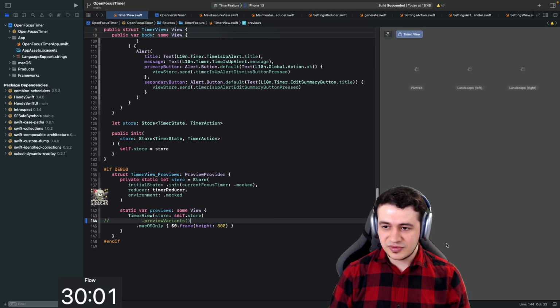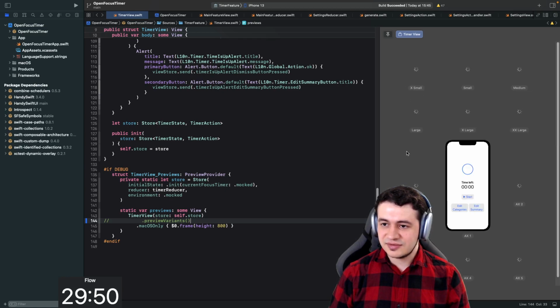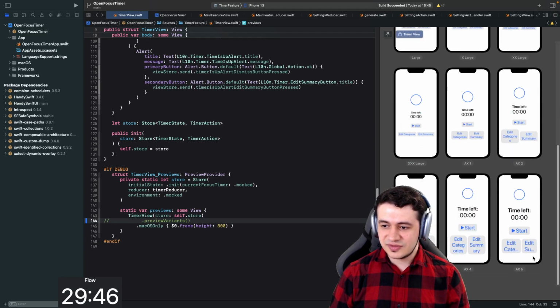And I can say orientation variants. Landscape left, landscape right, and portrait. That's nice too. And last but not least, dynamic type variants. So you can see all the different dynamic types, and you can see the app does scale.